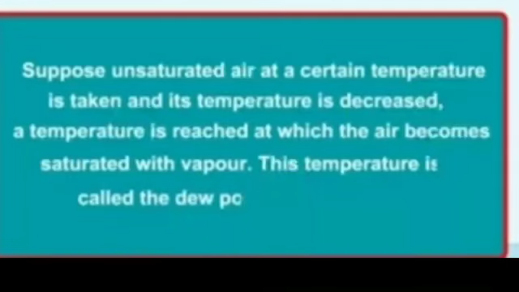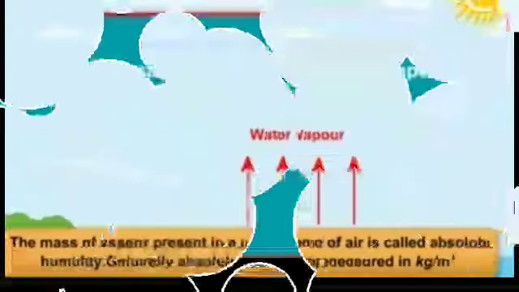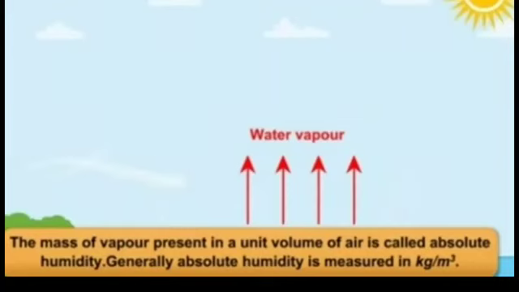Suppose unsaturated air at a certain temperature is taken and its temperature is decreased. A temperature is reached at which the air becomes saturated with vapor. This temperature is called dew point. The mass of vapor present in a unit volume of air is called absolute humidity. Generally, absolute humidity is measured in kilogram per meter cube.